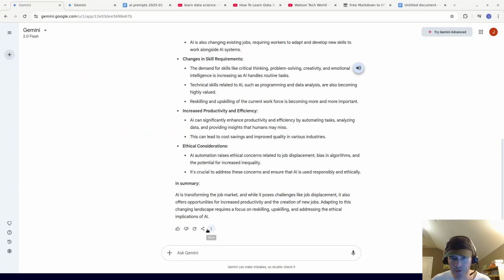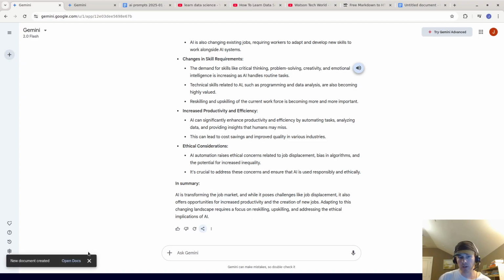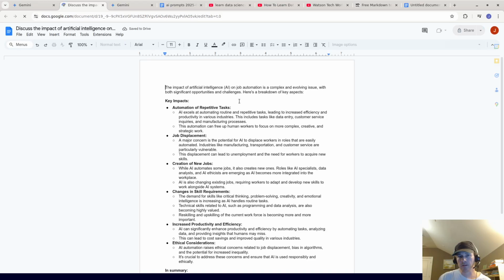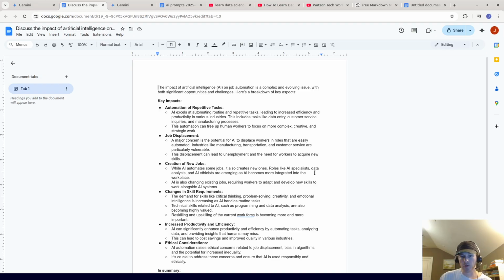A very cool feature I think is also the option to share and export. One of the options is you can draft in Gmail. I'm not going to do that, but they have the option to export to Docs, and this is something that I think is very cool. It will open a new Google document, and it'll automatically have the output here, which I think is super cool. So it'll automatically create a doc for you. You can go from Gemini to Google Docs, and it also gives a title, which I think is very good.